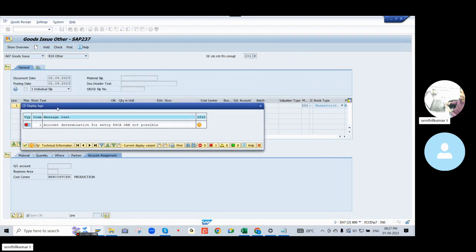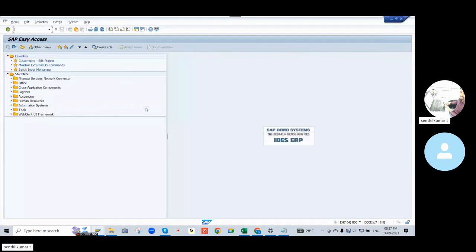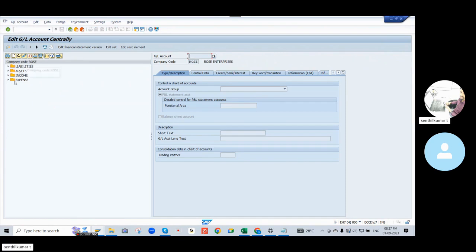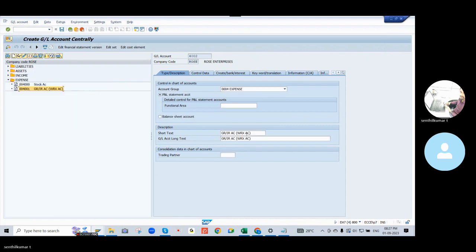We get an accounting error: accounting entry for account GBP not available. We can do this first in OBYC, under finance. Create a new one.